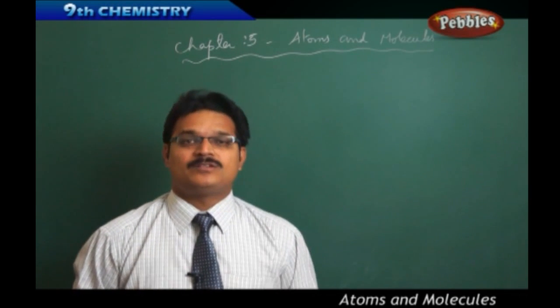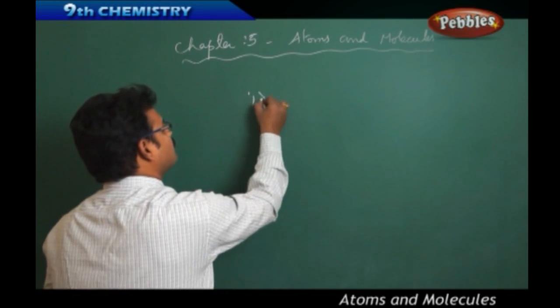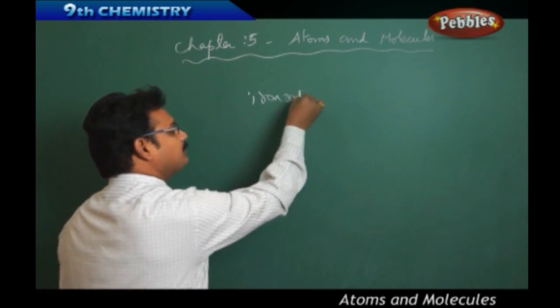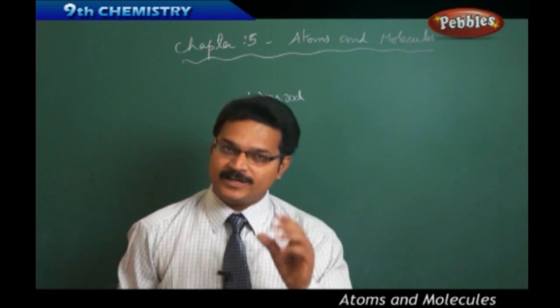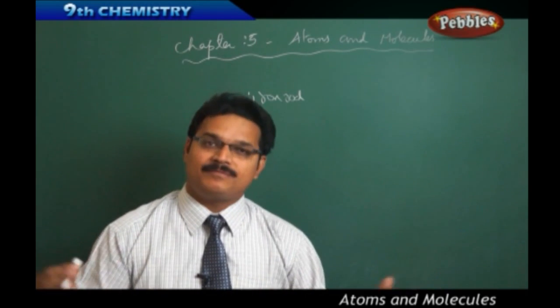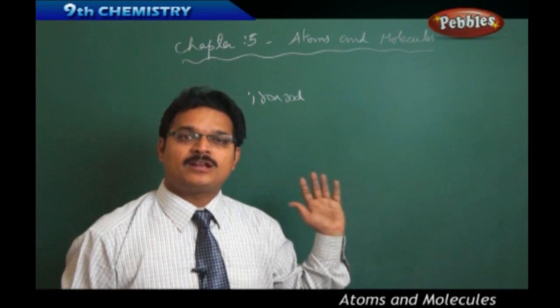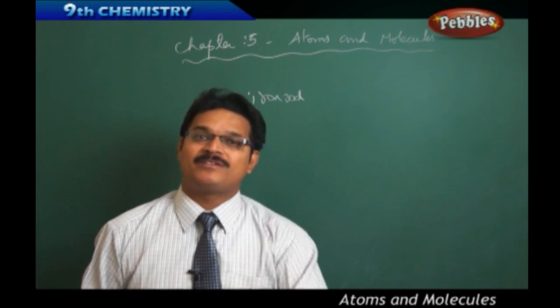Suppose you take an iron rod, a very good quality iron rod, and you keep it in one place for a long time, many days. Then you see that the iron rod has rusted because of chemical reactions.